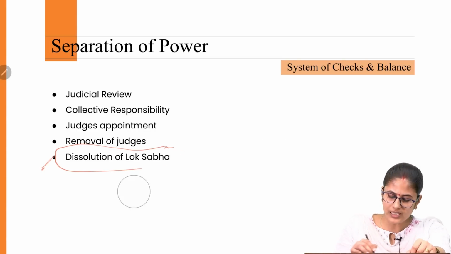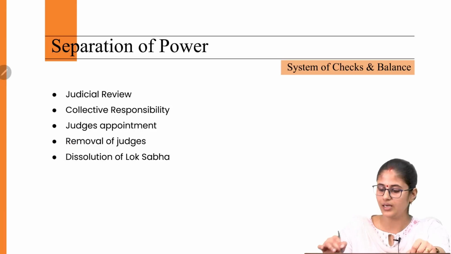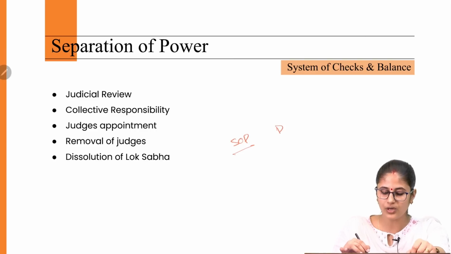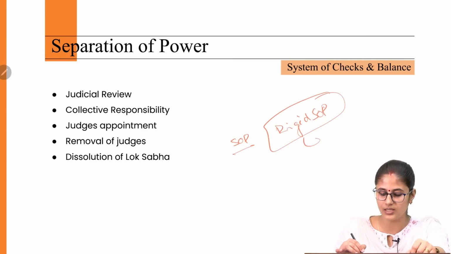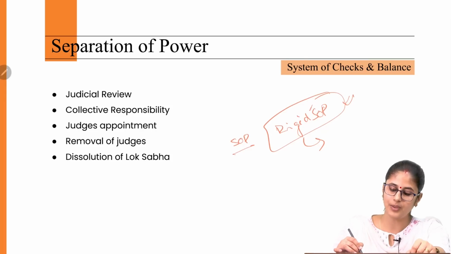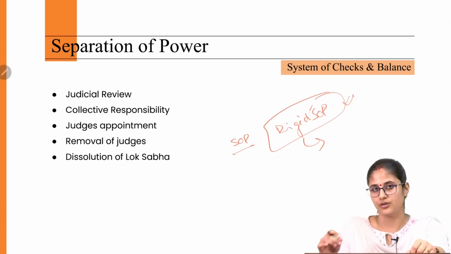So on account of these features, we can see that in the Indian Constitution, we have separation of power, but in a broader sense only. We do not have rigid separation of power. That is something that we witness in the American Constitution, because the American Constitution, wherein they have a presidential system of government, is based on the principle of separation of power.